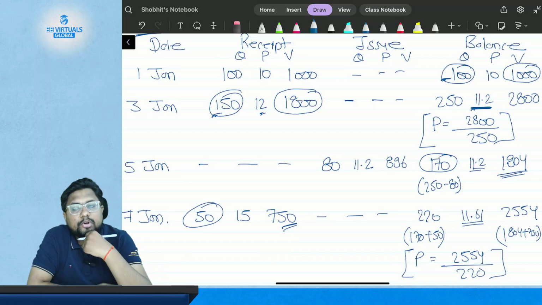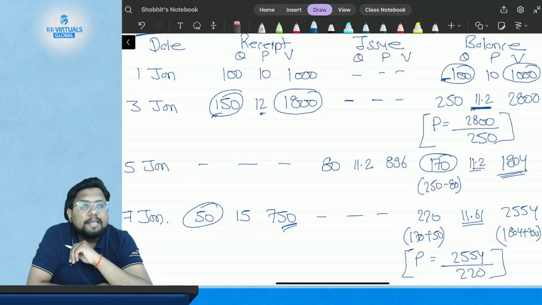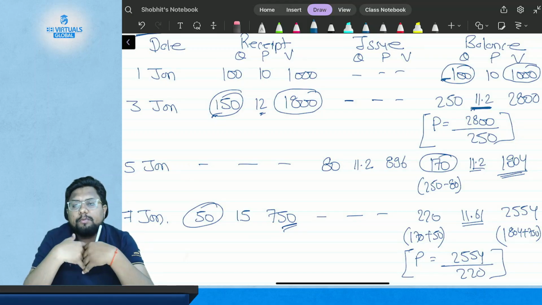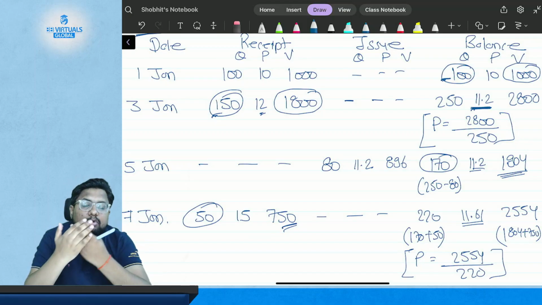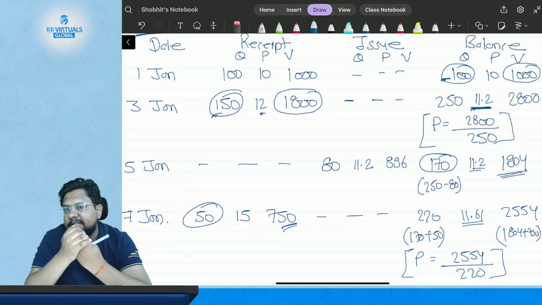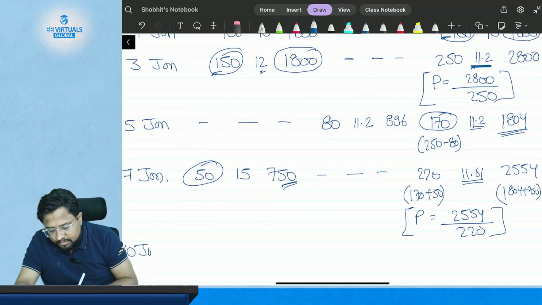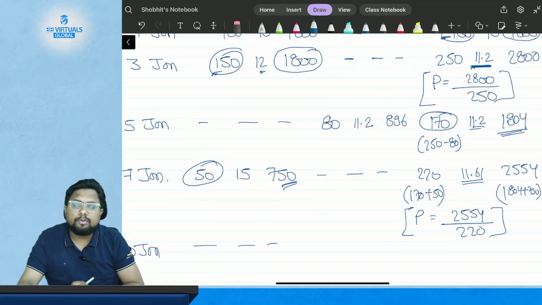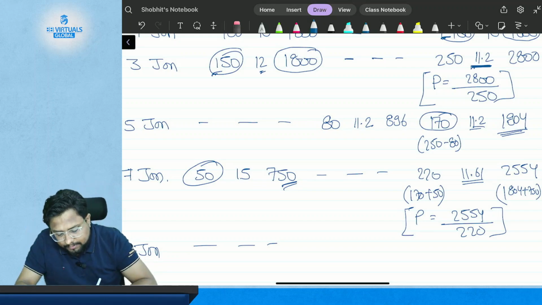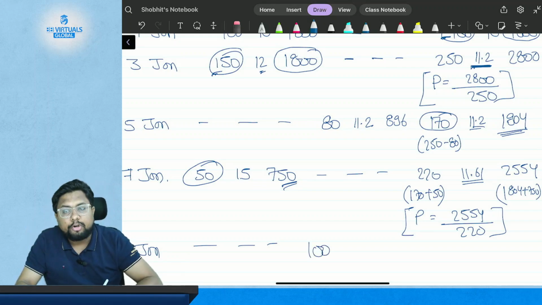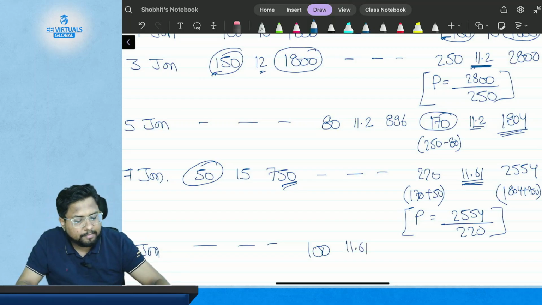This is your new average price after each receipt. Every time there is a new receipt of the material, you need to calculate the new cumulative weighted average price. Now suppose on 10th of January you are not receiving the goods, you are issuing the goods. If you are issuing 100 kgs, it will be issued at the rate of 11.61.